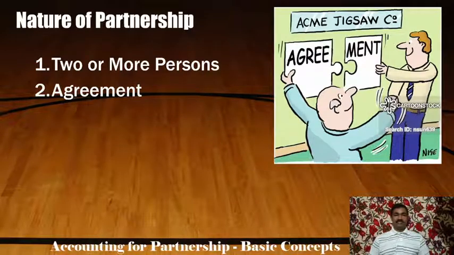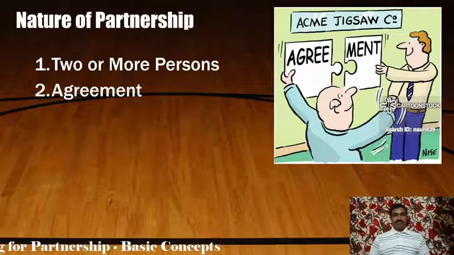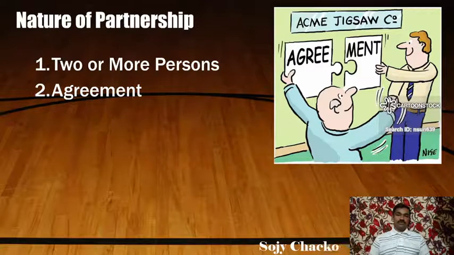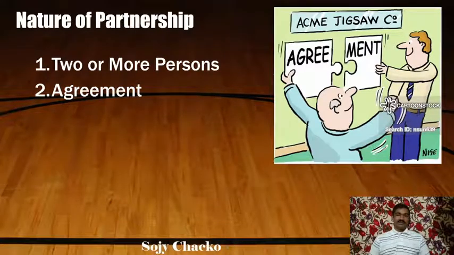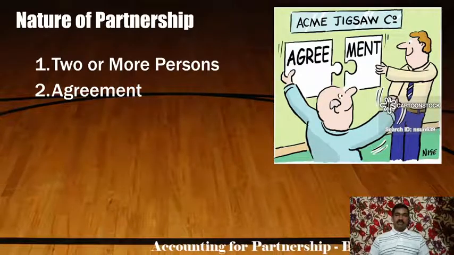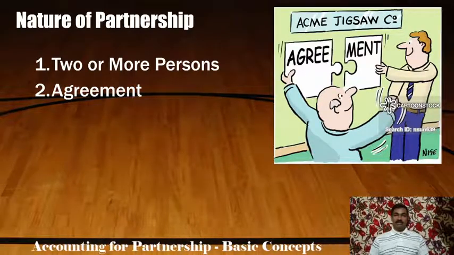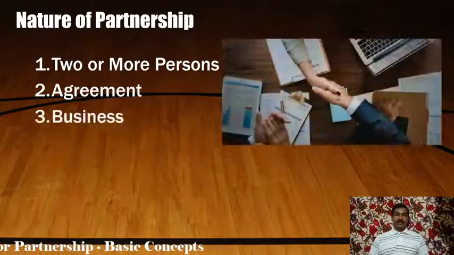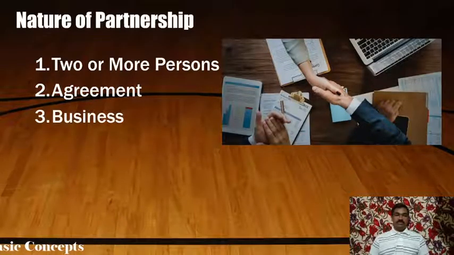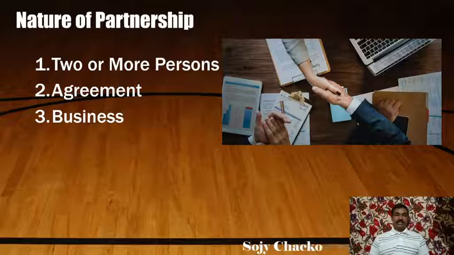That is an agreement. Okay, so the agreement, in order to avoid future conflicts between the partners and to solve future conflicts easily, the written agreement is preferable. So there must be an agreement. Then agreement must be for sharing. There must be a business.